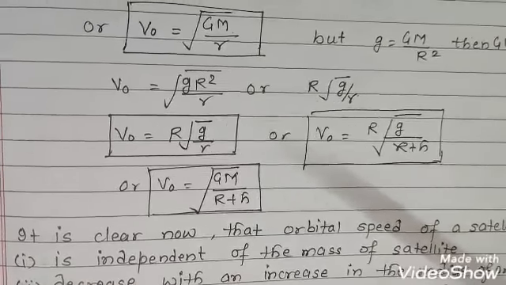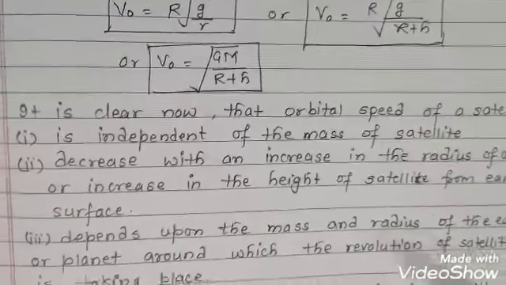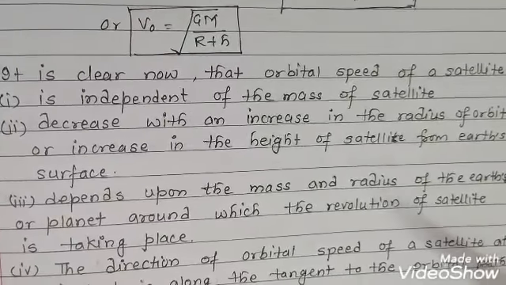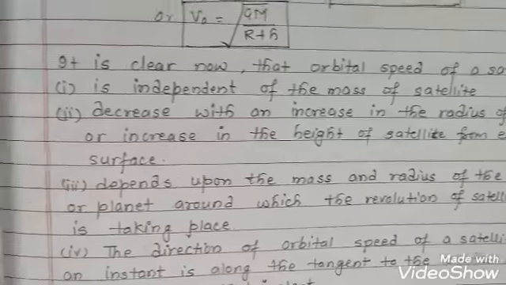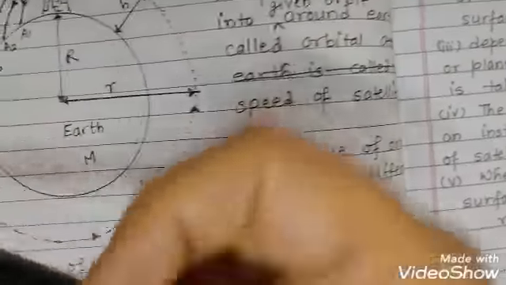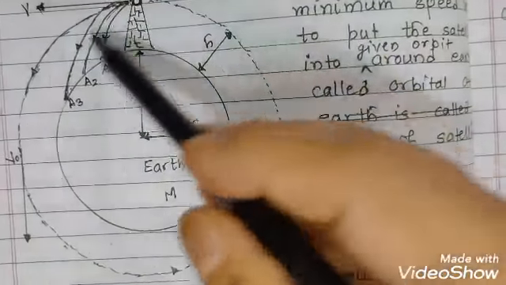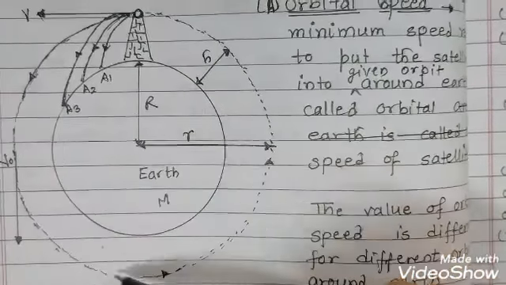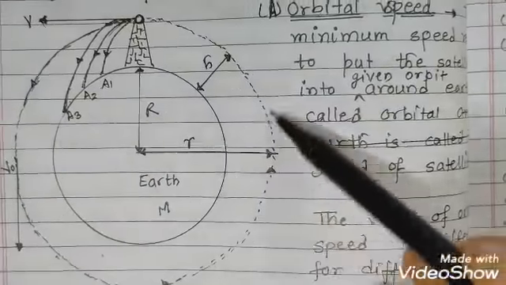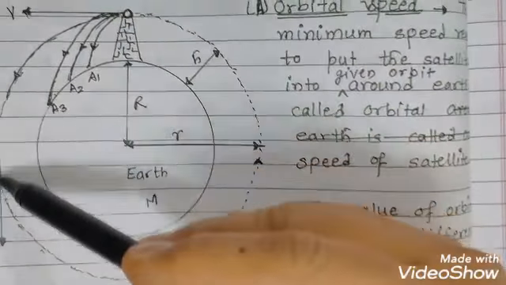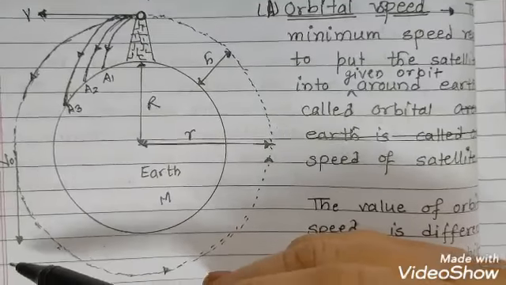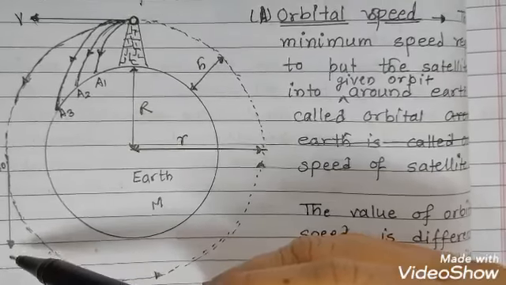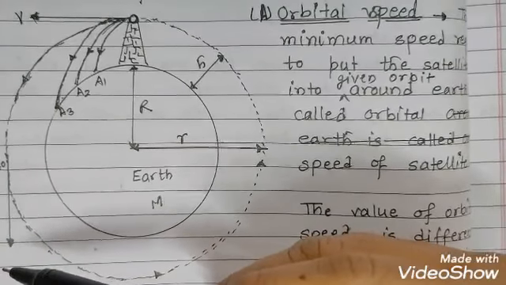Next, the direction of the orbital speed of the satellite at an instant is along the tangent to the orbital path of the satellite at that point. You will see here, as we are looking at uniform circular motion, the velocity can be given by the tangent at any point. So at any point in this orbit, if you draw a tangent, that will represent the direction of the orbital speed or the orbital velocity.